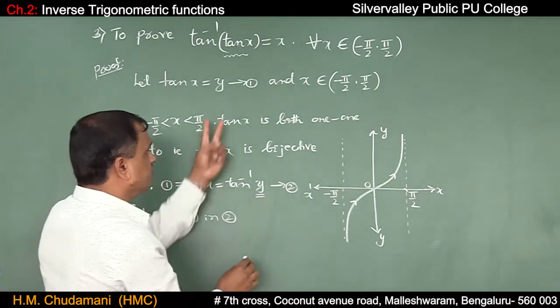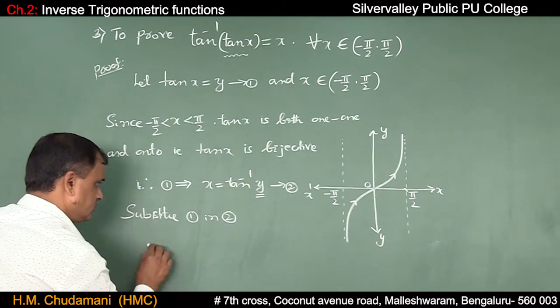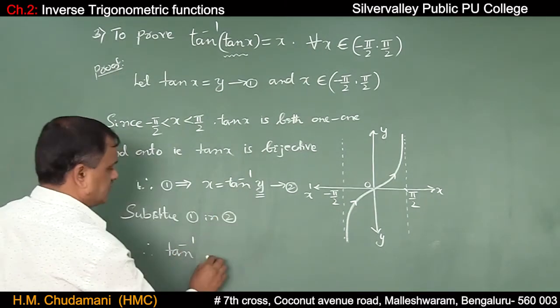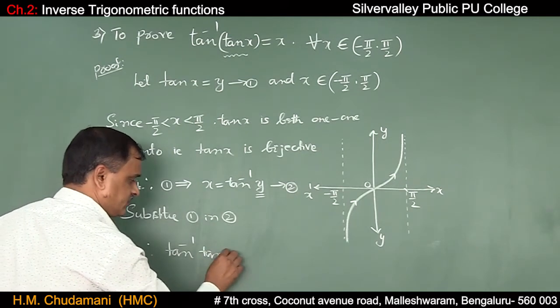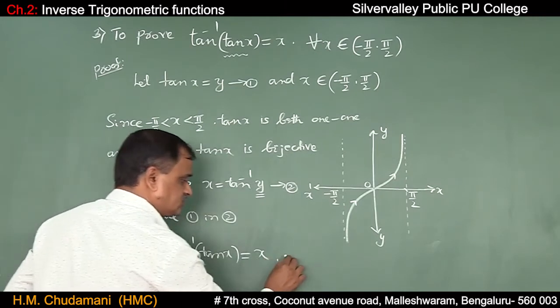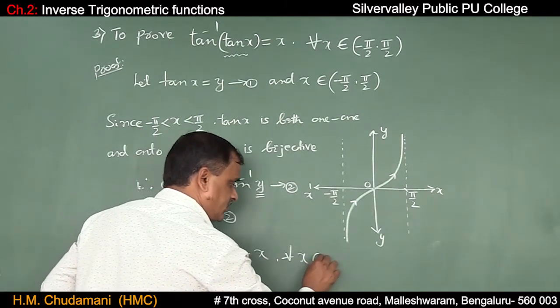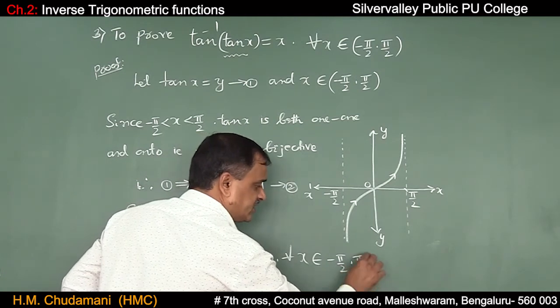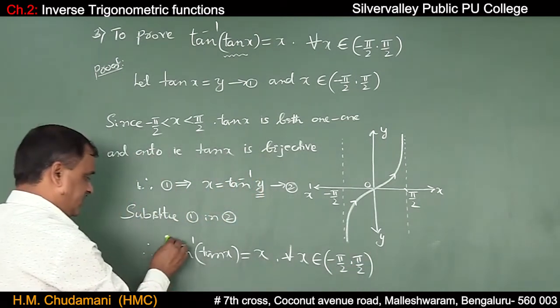In place of y, I substitute tan x. So tan inverse of tan x is equal to x for all x belongs to the open interval minus pi by 2 comma plus pi by 2.